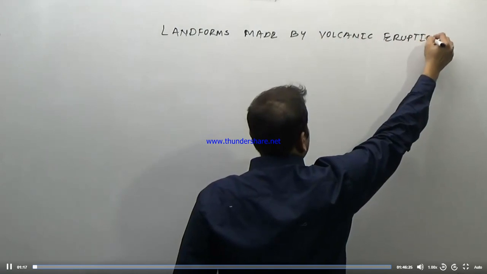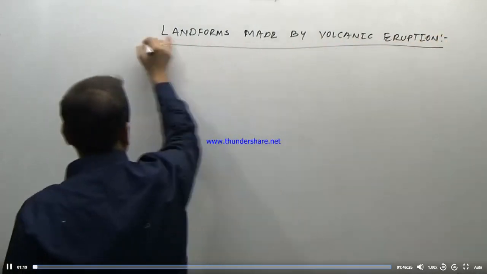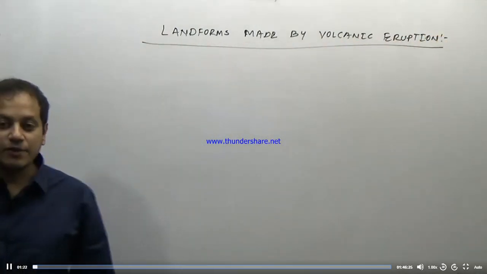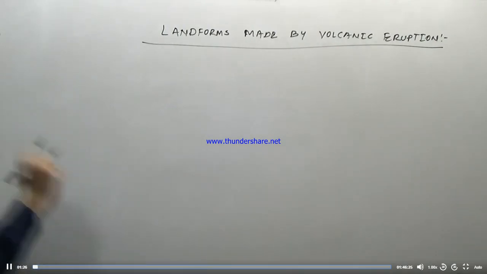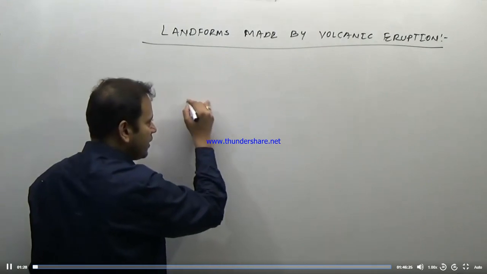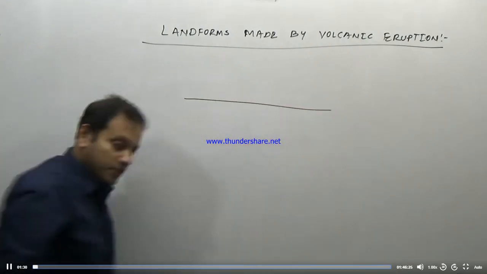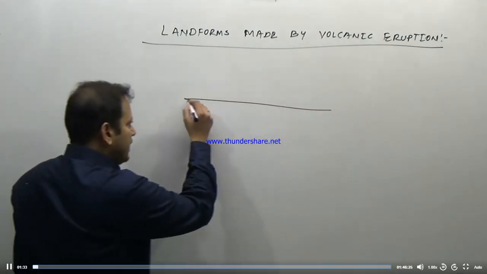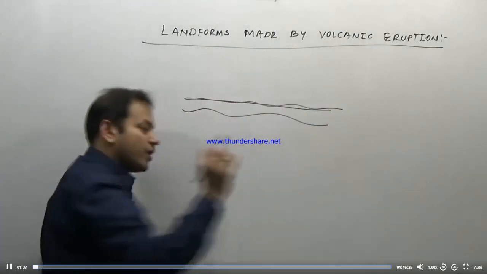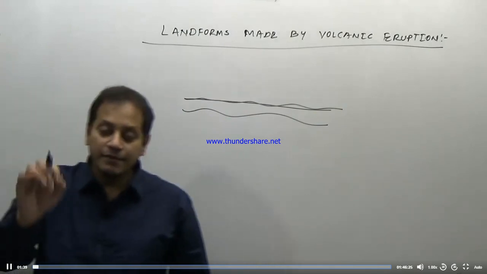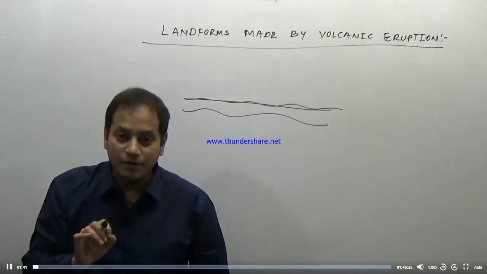So, the landforms which are formed by volcanic eruption is the next topic. What are the different kinds of landforms made by a volcanic eruption? Whenever a volcanic eruption occurs, what is your idea of a general kind of landform made by it? Anywhere in the world there is sedimentary rock. We will do this in detail again while doing the chapter of rocks.